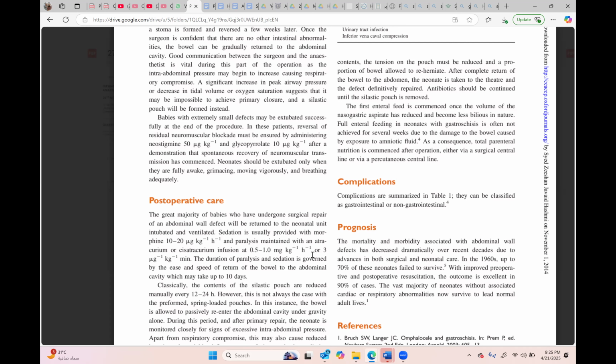Start with the ambient temperature. We will be using warm fluids. We will be maintaining the temperature. We will be covering the babies. We will try to have exposure only as much as is needed. And you will use the humidifier, humidification of the inspired gases. What else? Anything else? Then the fluid warmer as well. Okay, and monitoring core temperature.